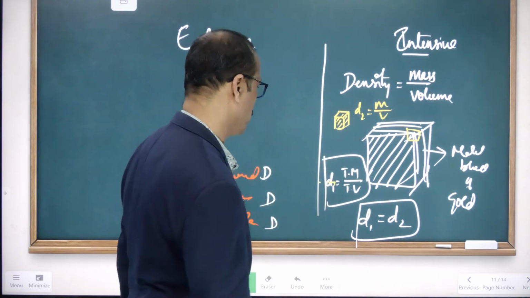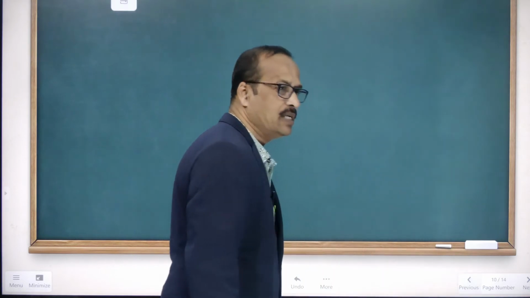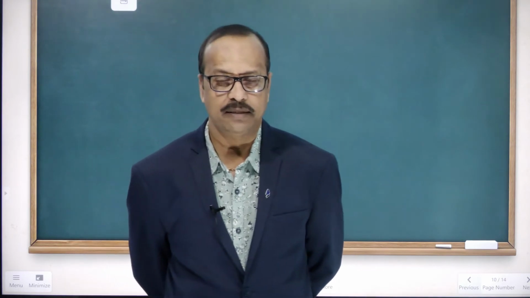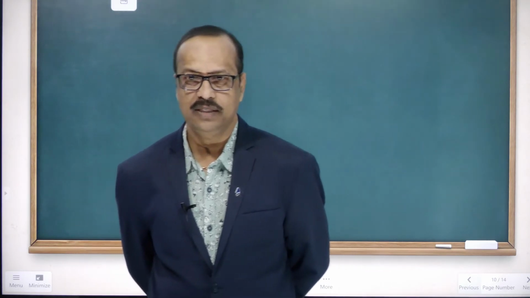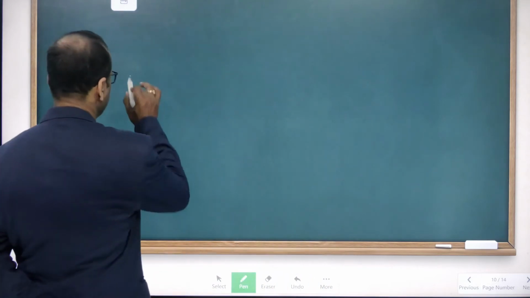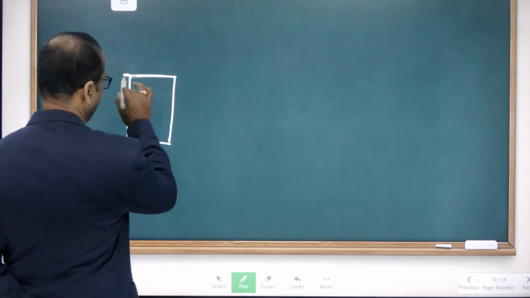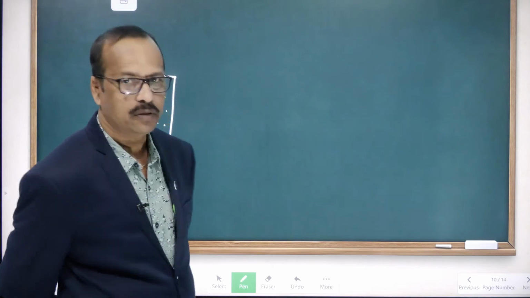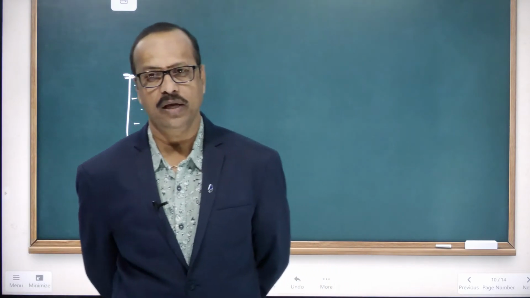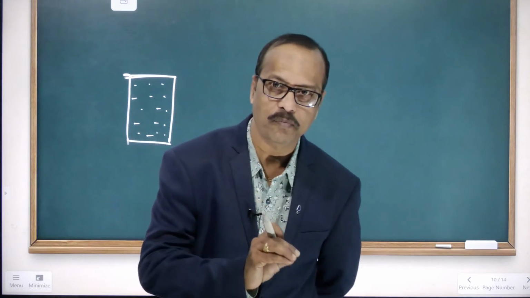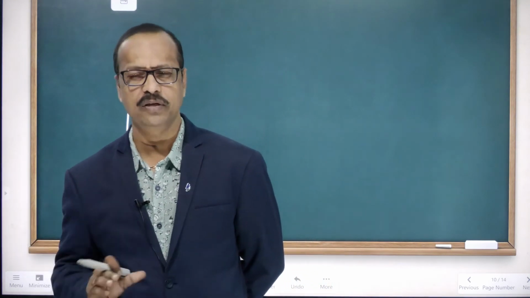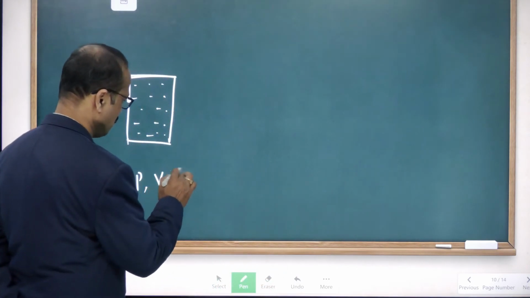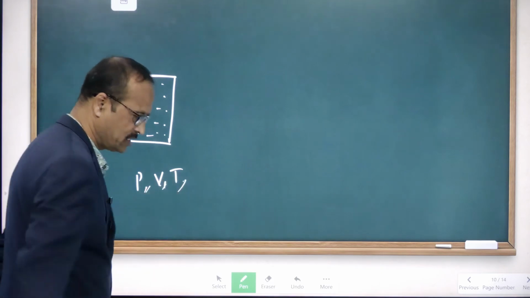This is also a very important point, the state of the system. Students, what is the state of the system? For example, we are taking some gas in a cylinder. Let you imagine this is one cylinder, and this is the gas. Now, the gas will have some properties like volume, pressure, temperature. Mainly we are going to discuss these three, pressure, volume and temperature.